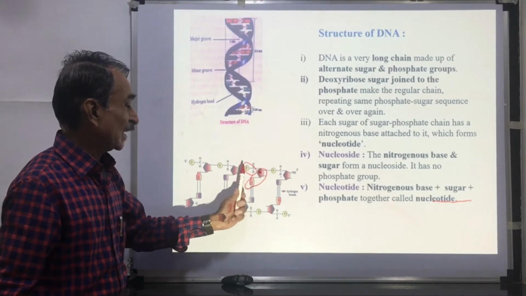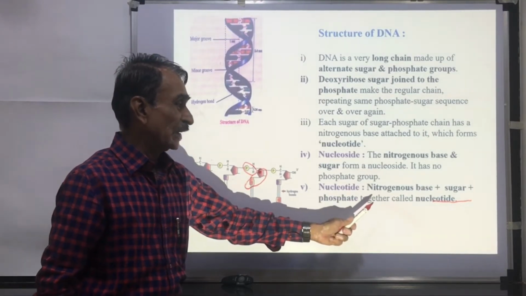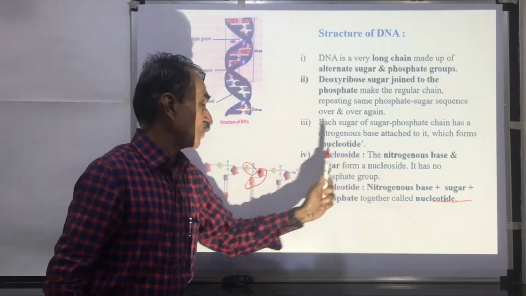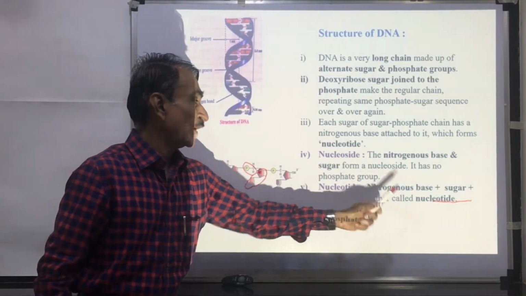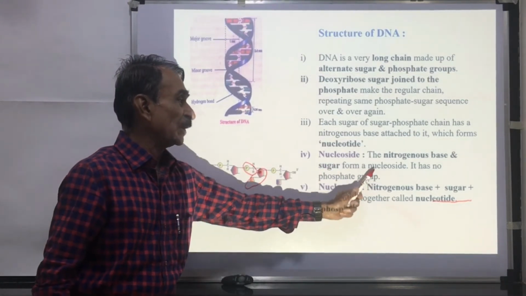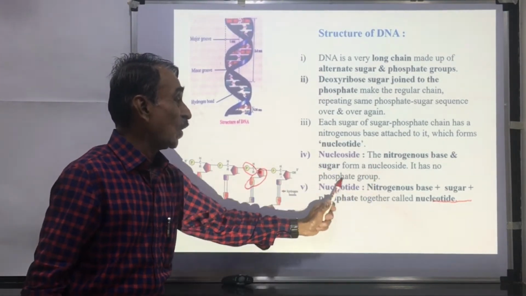Nitrogenous base plus sugar plus phosphate is a nucleotide, while nitrogenous base plus sugar forms a nucleoside. It has no phosphate group.